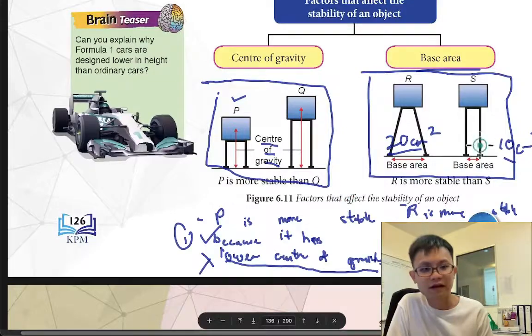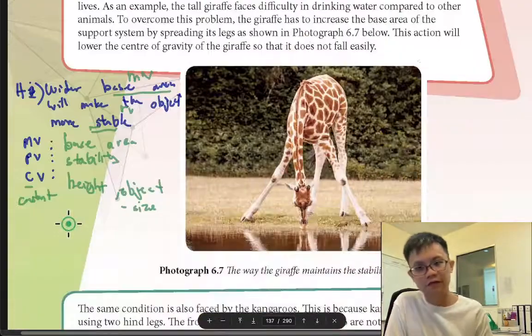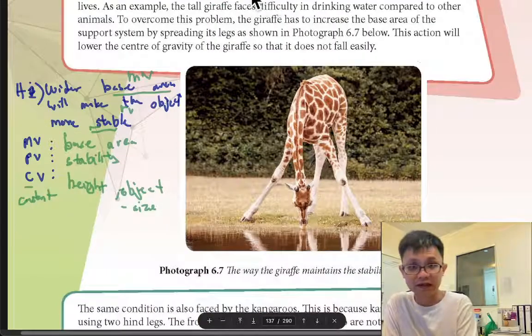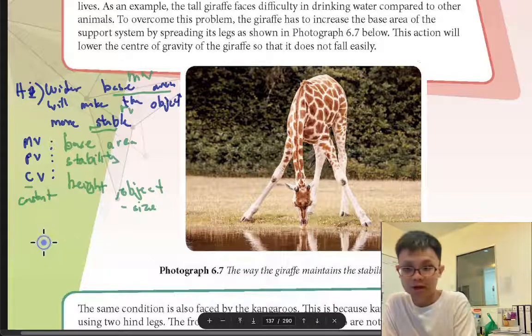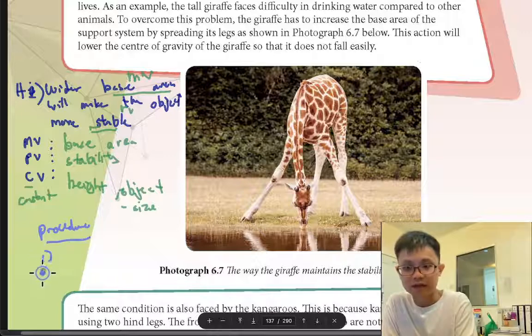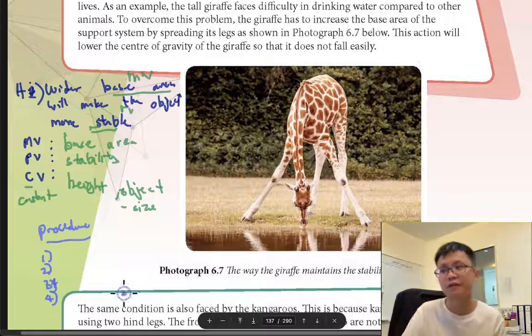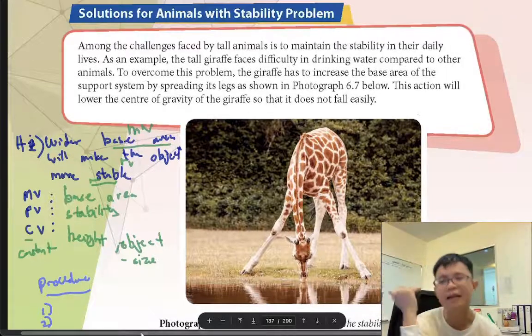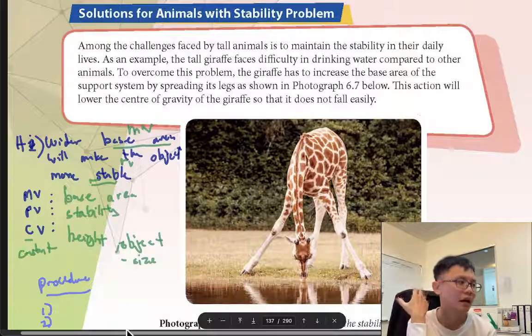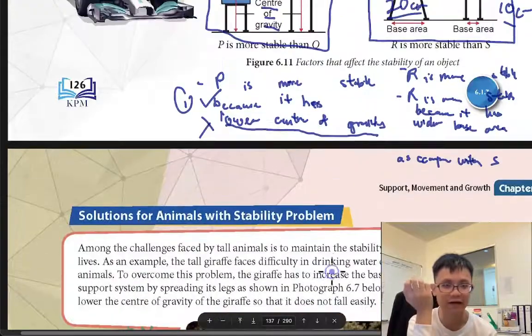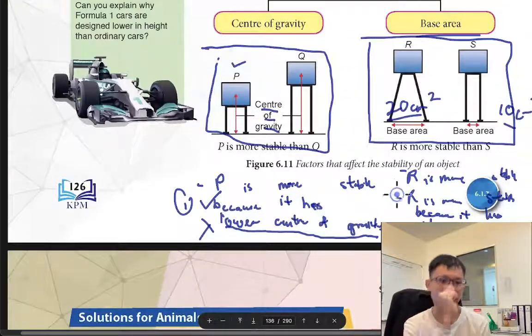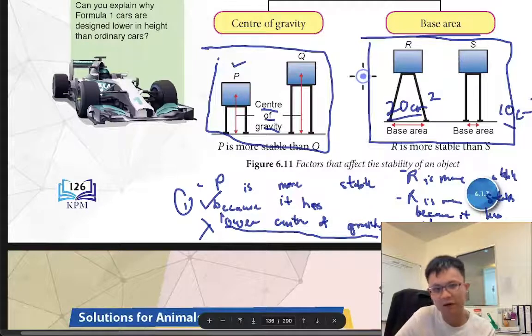Okay, so for this one we can see, and then of course we will have the procedure in the experiment. Procedure, usually students don't need to memorize, but you need to understand. You need to imagine it in your brain, and then just explain it: first put the object, same object, and put a stick below the plus 16.